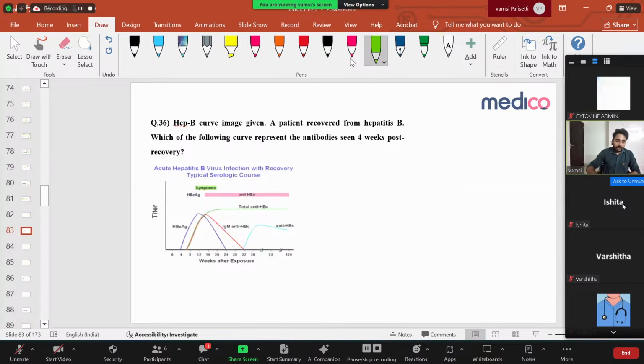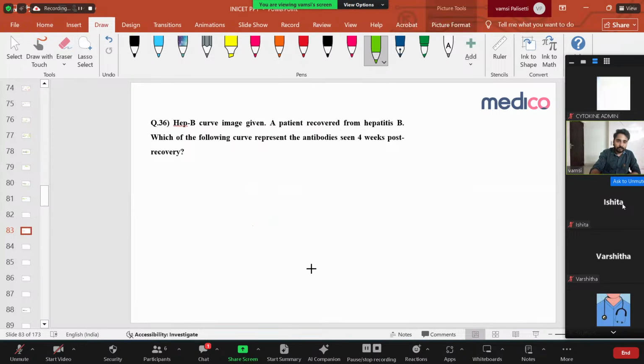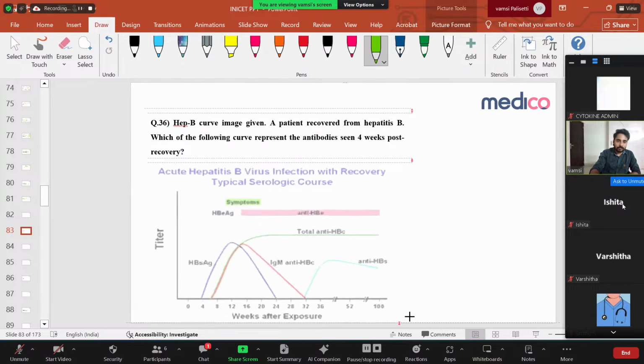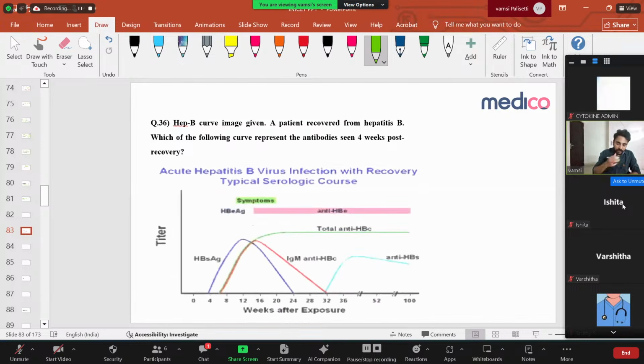Next, a very, very important thing. Hepatitis B curve image is given. A patient recovered from hepatitis B, which of the following curves represents the antibody seen 4 weeks post recovery. So let us see this. Study this, very important.